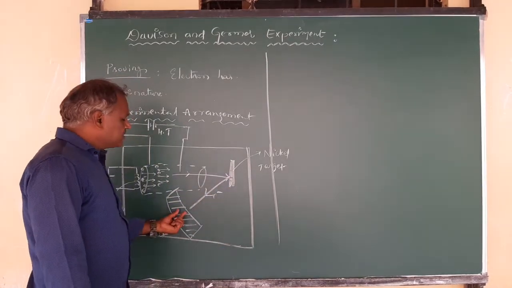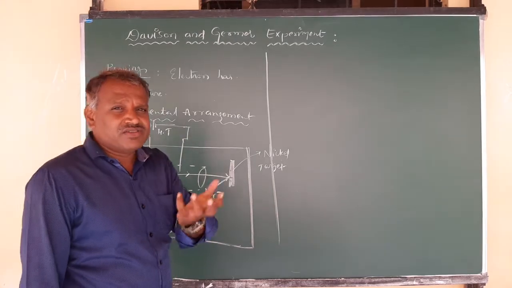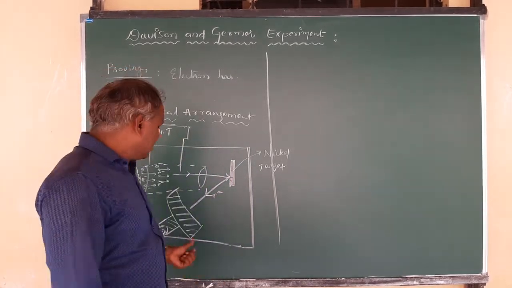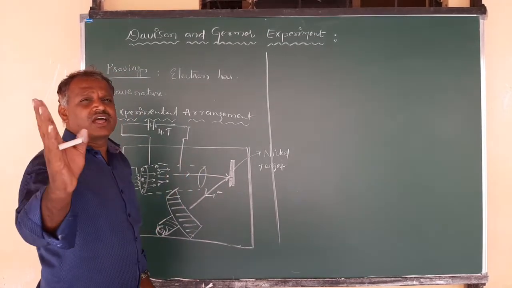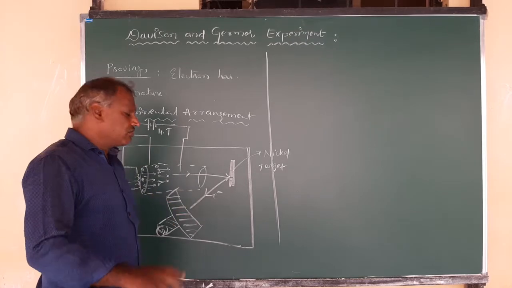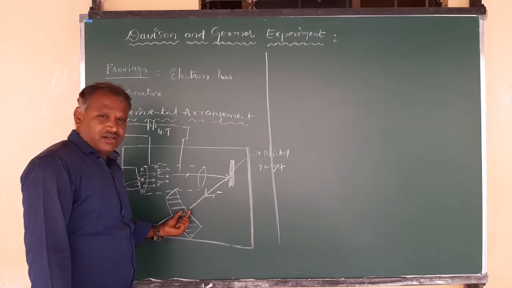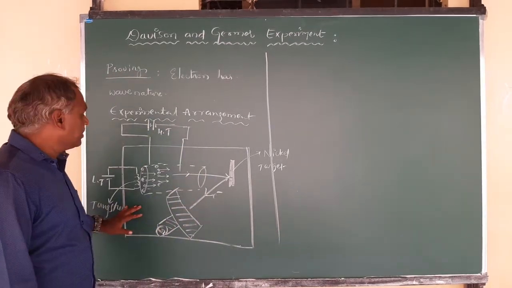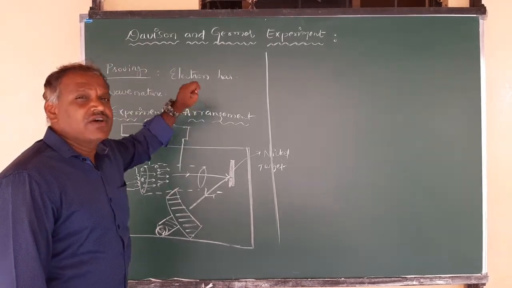Right. So once the collector absorbs the electrons, based on the intensity of electrons absorbed, the galvanometer shows the current. The deflection in the galvanometer is shown according to the intensity of the electrons absorbed by this collector. Right. So this is the experimental arrangement made by these two persons to prove that electrons can possess wave nature.